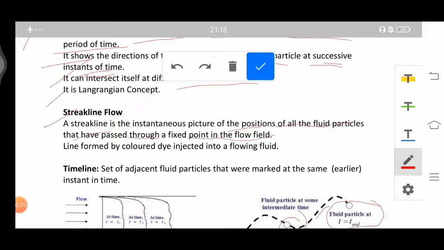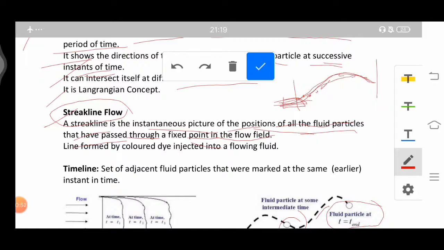So basically here we will consider a bunch or a set of particles at a particular instant, and it will represent the map of the flow, and this will be known as the streak line flow. It is an instantaneous picture of the position of all the fluid particles that have passed through a fixed point.